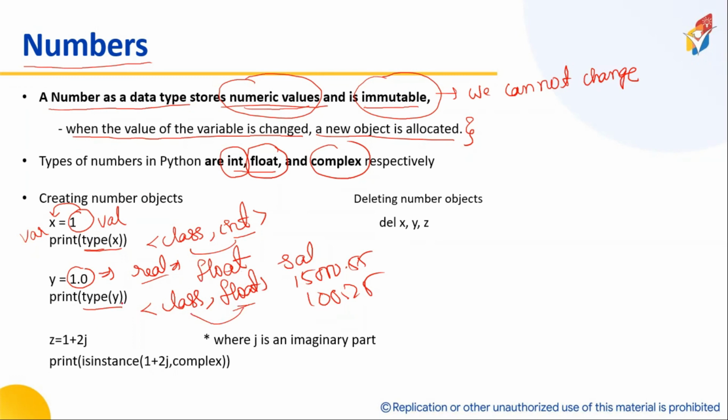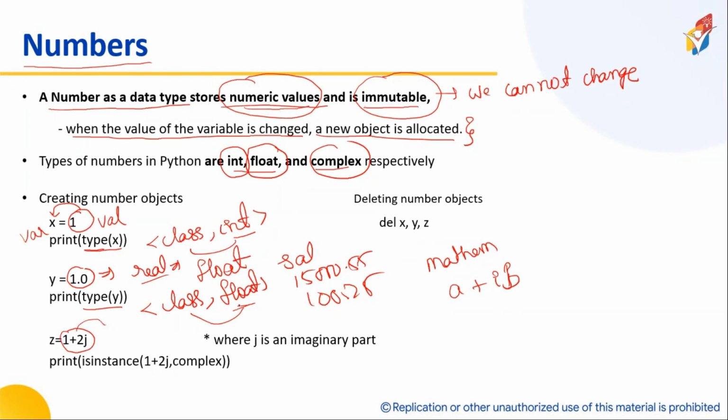Now in mathematics, we have another data type called complex. In complex, we store the data in the form of a plus bj. Look here, 1 plus 2j.